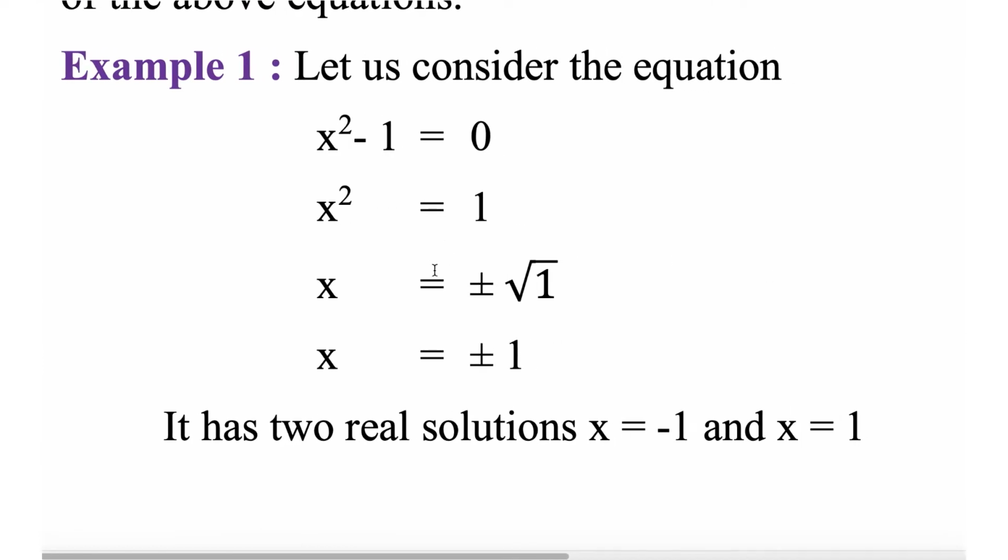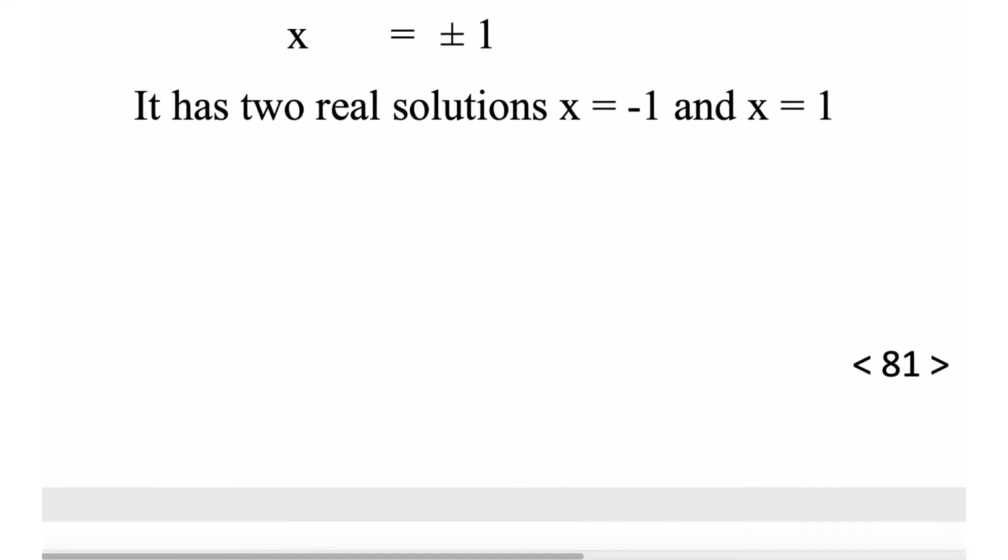Let us consider the equation x square minus 1 equal to 0. x square equal to 1, x equal to plus or minus root 1, right? So it has two real solutions, minus root 1 and plus root 1. Sorry for this mistake, this is a printing mistake. This is minus root 1 and root 1.